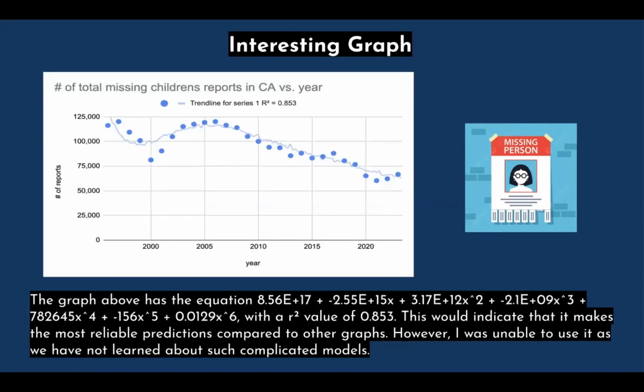So while I was running the regressions for the linear and quadratic, I also came up with this regression model, which is a polynomial regression model with a polynomial degree of 6. And the equation is shown here, and the graph is shown here. And as you can see, the line actually fits the points a lot better. And it actually had an R-squared value of 0.853, which indicates that it makes more reliable predictions compared to other graphs. However, I wasn't able to use it because we haven't learned about such complicated models yet.